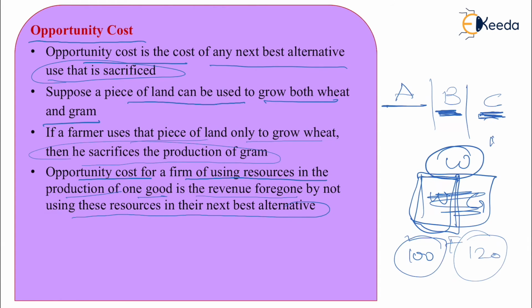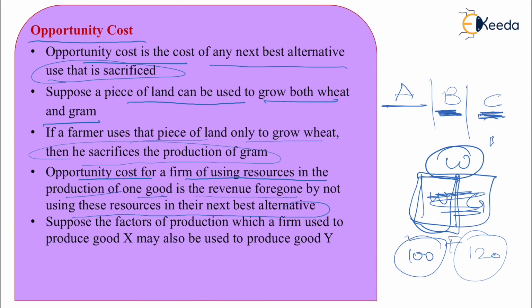So, for a firm, when you're investing something in one, that amount is locked there, and it cannot be used for the next best alternative, which could have given you much better results, or rather, certain results as well. Once the amount is blocked into something, you are losing out certain opportunities there.